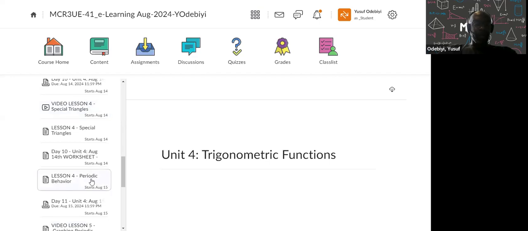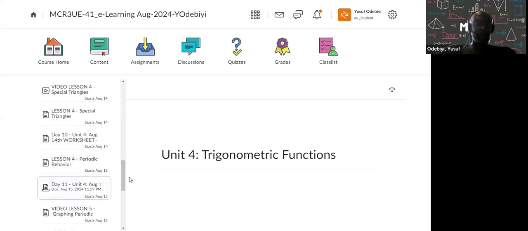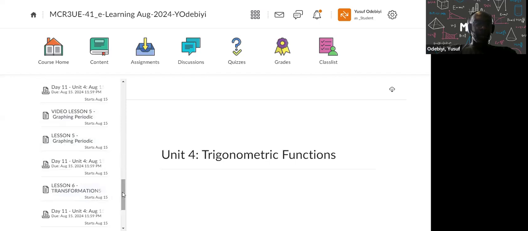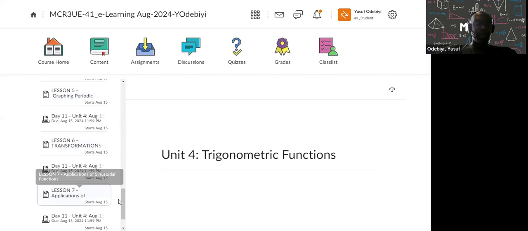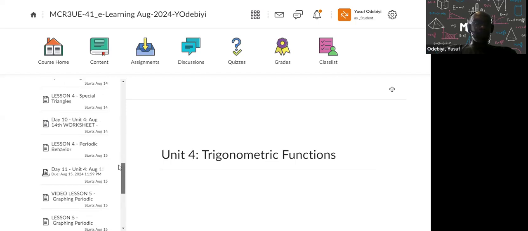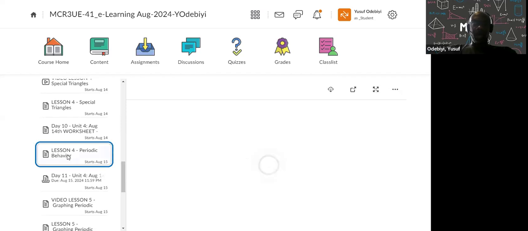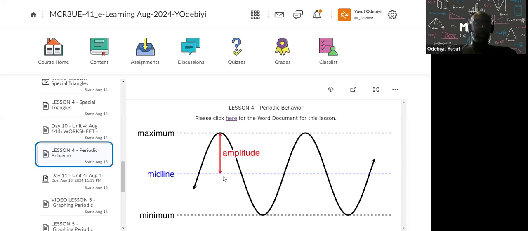So today is the 15th. We're looking at periodic behavior, and then here's the worksheet for that. Then we'll talk about graphing periodic functions, and there's a worksheet for that. And transformations, and there's a worksheet for that. Application, there's a worksheet for that. So let's go to the first one, the 15th. Looks like there's no video for this, so I'm just going to have to explain it without a video.